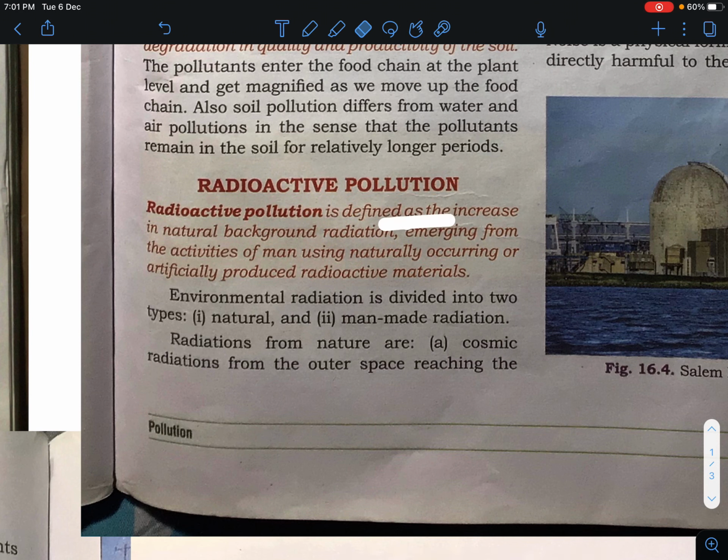Radioactive pollution is defined as the increase in the natural background radiation emerging from the activities of man.